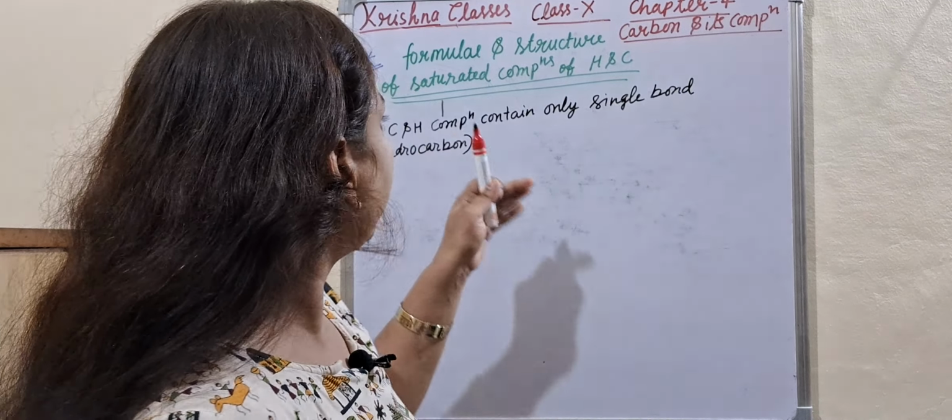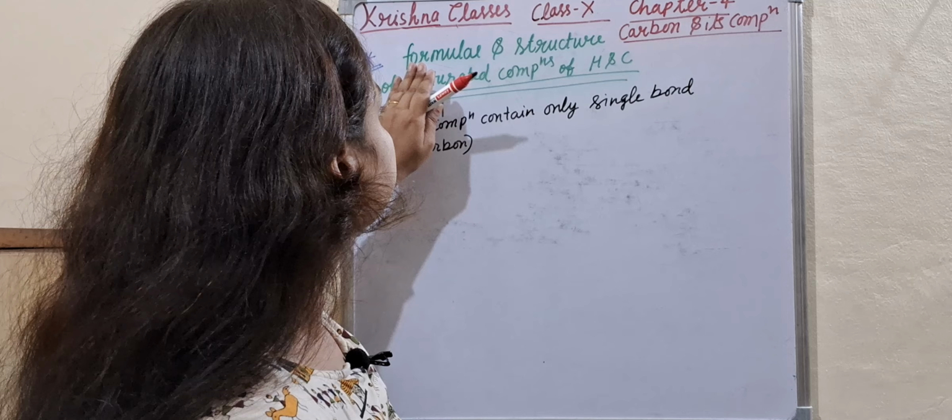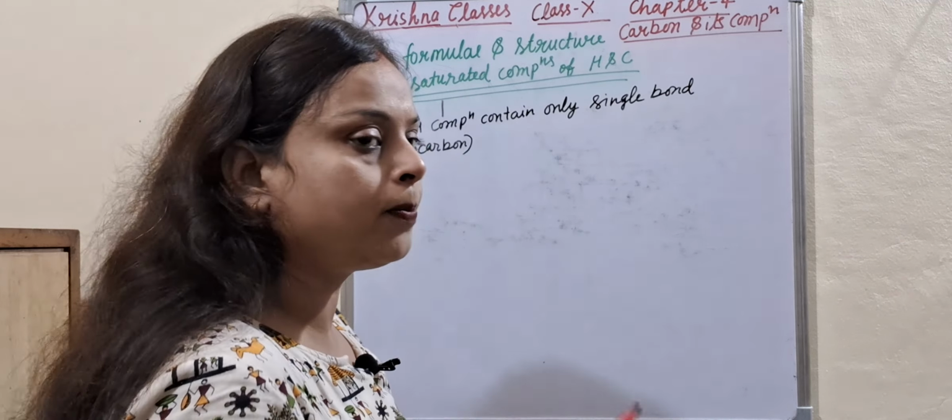Okay, so what are the formulae and structures of saturated compounds?